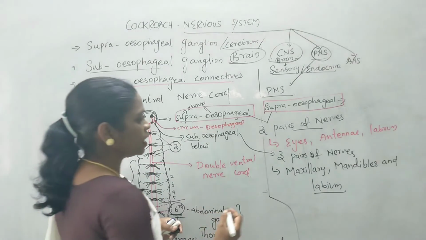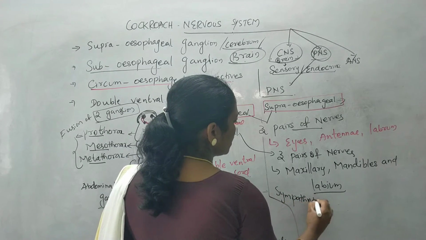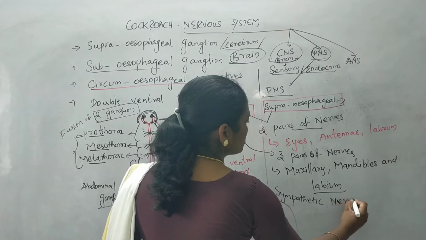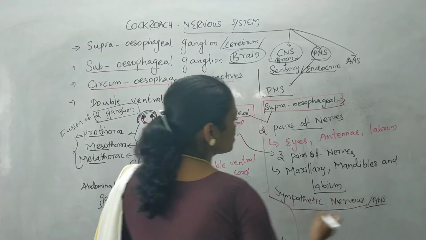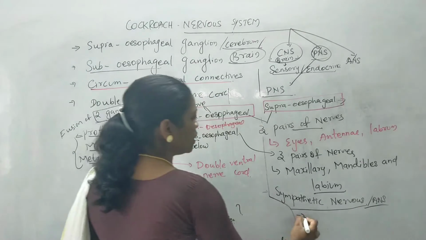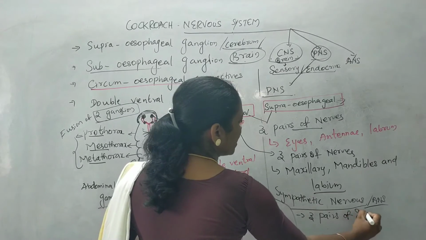Now we will move on to the next one, that is the sympathetic nervous system, or autonomic nervous system. This nervous system consists of 3 pairs of ganglia.